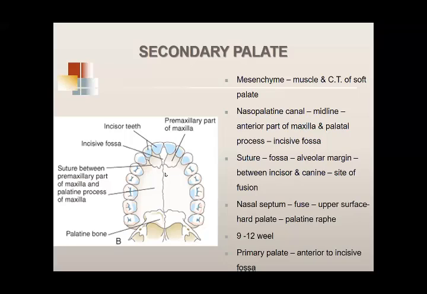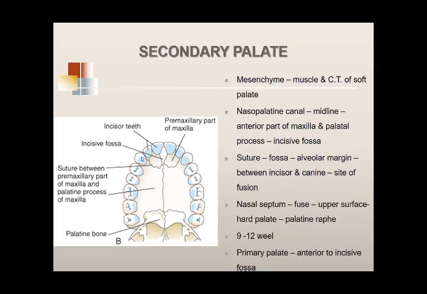In the midline, you have the nasopalatine canal. Okay, यहाँ पे. In the anterior part of the maxilla में you have the nasopalatine canal. अब suture develop होता है alveolar margins में. यहाँ पे ये suture runs from the alveolar margins between the incisor teeth, ये canine है.